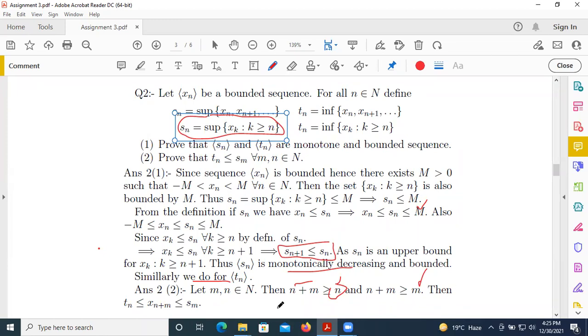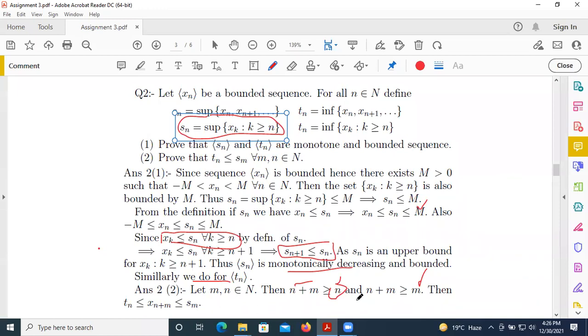Then by the definition of supremum, we write that for all xk, this is the definition of Sn, xk is less than or equal to Sn for all k greater than or equal to n.